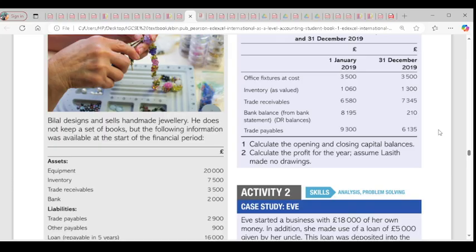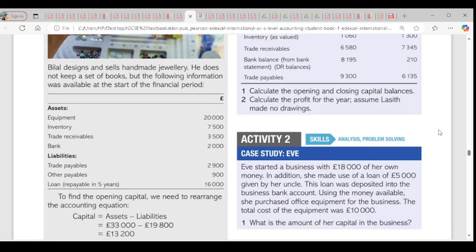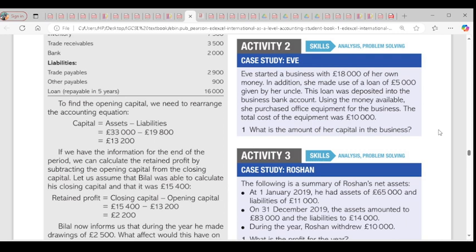So for activity 2, are you there? For activity 2, they said she started the business with 18,000 of her own money. In addition, she made use of a loan of 5,000 given by her uncle. This loan was deposited into the business bank account. Using the money available, she purchased office equipment for the business. The total cost of the equipment was 10,000. So she barely used the capital she invested into the business.